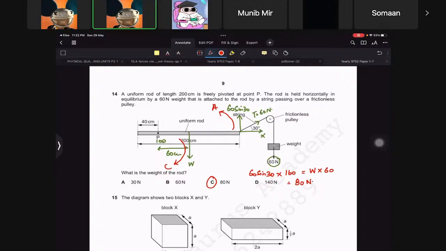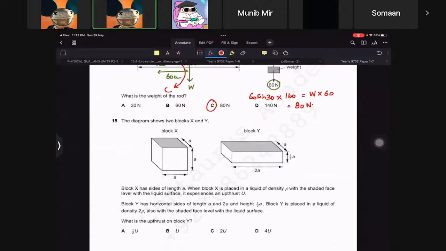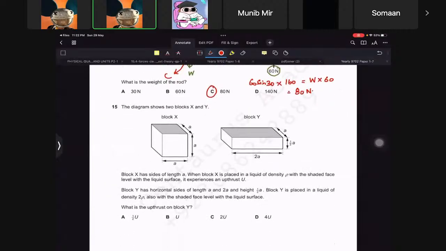So the next question is all about this diagram. Okay, so there are two blocks, and what about them then?